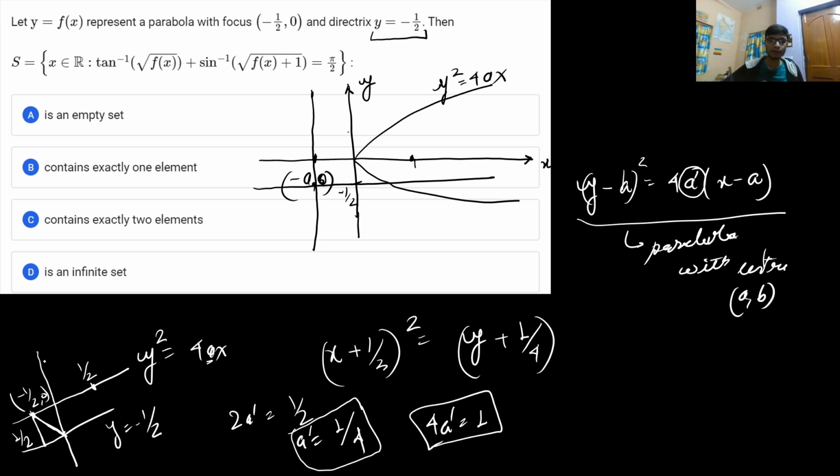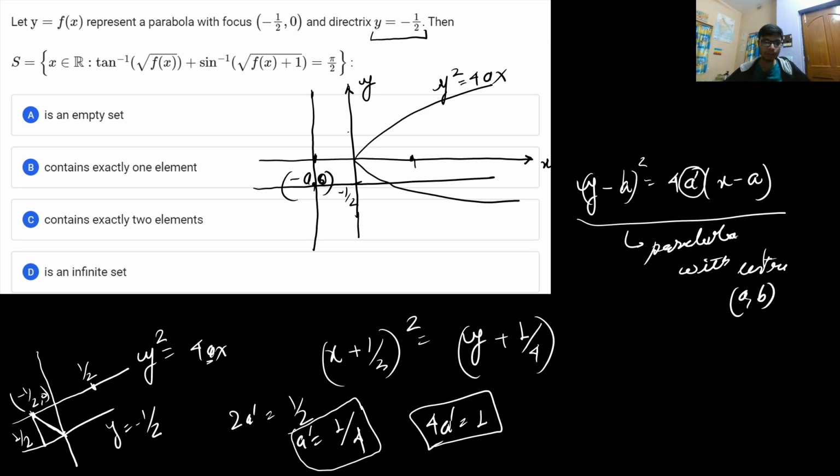Since this parabola has a directrix of y is equal to minus 1 by 2, this particular parabola is of the format x square is equal to 4ay. Now from here you just need to find the center. The center of the parabola is the midpoint of the line joining the focus and the intersection of the axis of the parabola with the directrix. So that's how we get to the center point of the parabola.